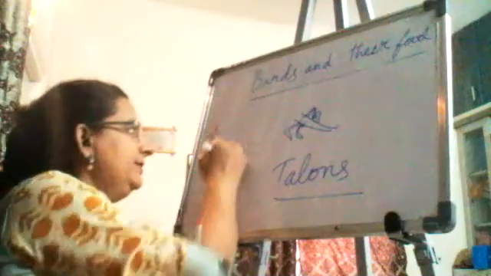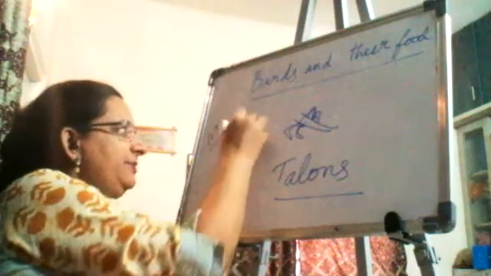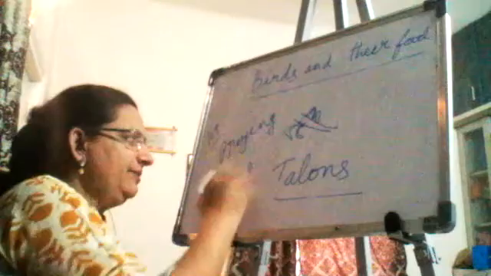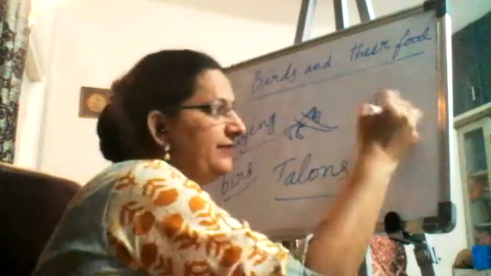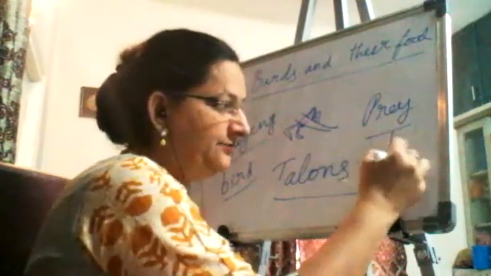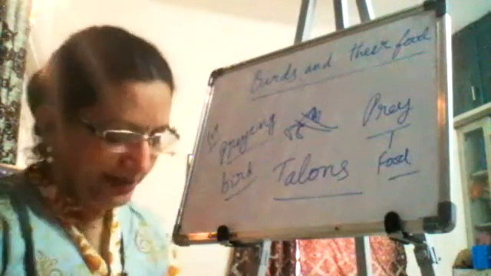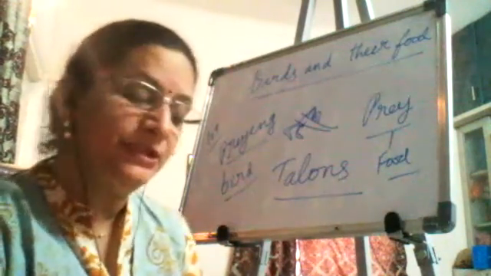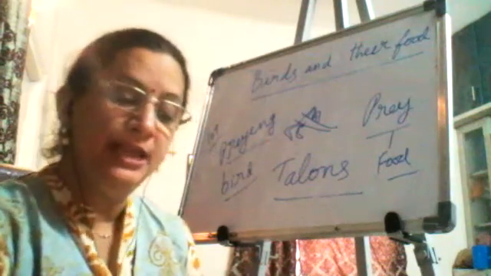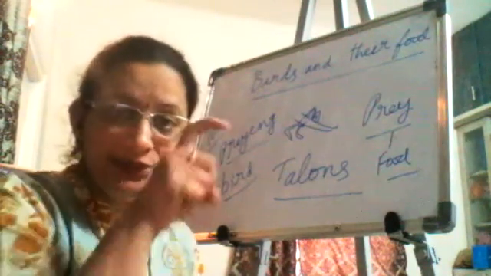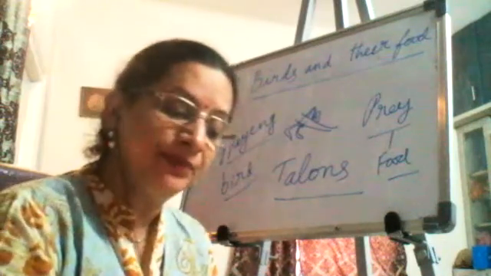Preying birds. What do you mean by prey? Prey is the food of the bird. That is, the food of the bird is called the prey. Okay. So eagles, hawks, vultures and owls are preying birds. They attack and eat small animals. These birds have very strong and sharp claws like talons.